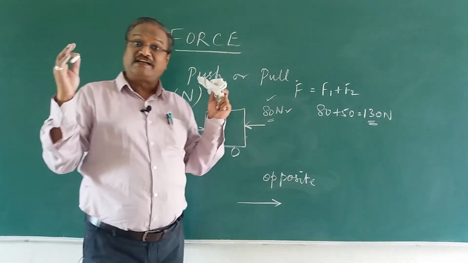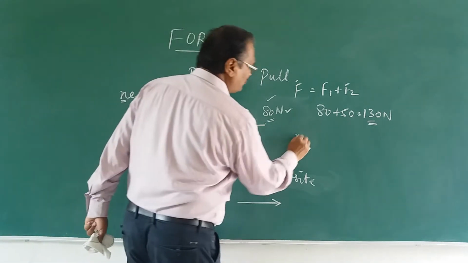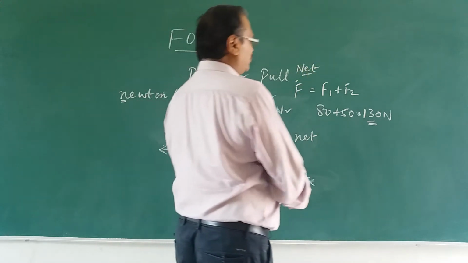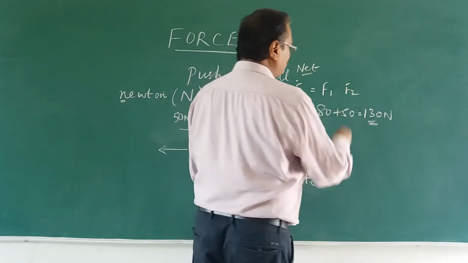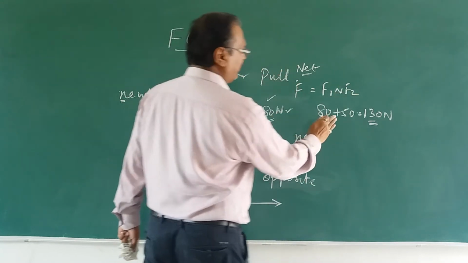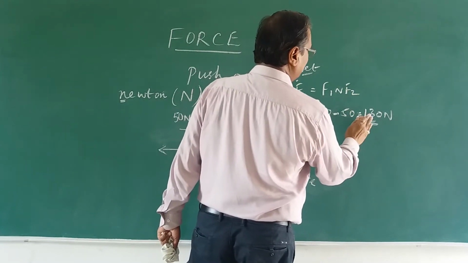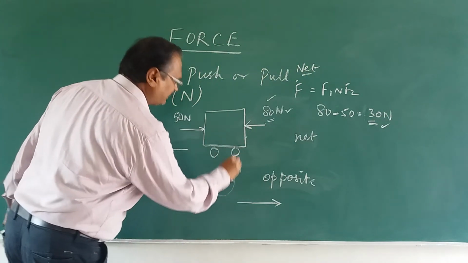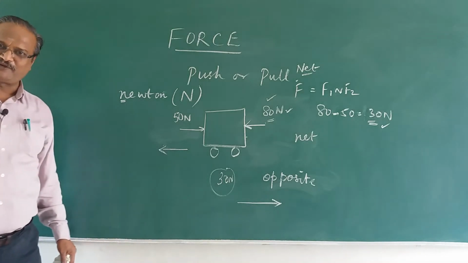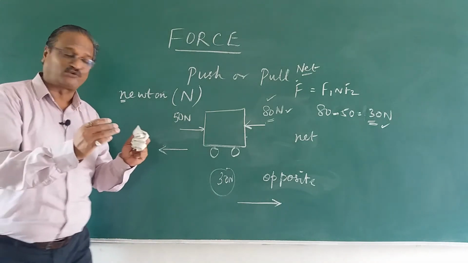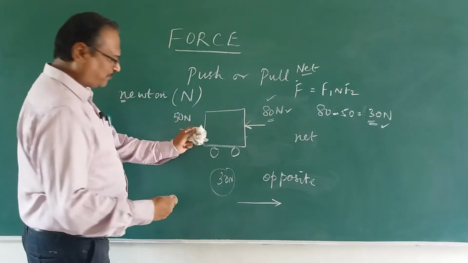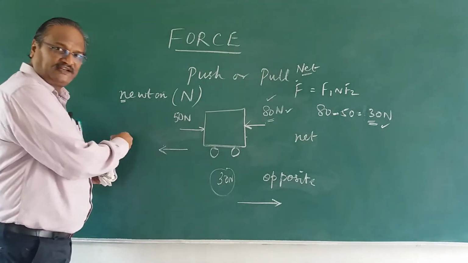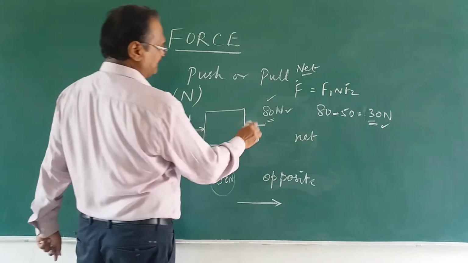But what will be the net force? What is the total force acting? This is called net force. It will be F1 minus F2. F1 is 80, the difference is minus 50, that is 30 Newton. 30 Newton is the net force acting on this body. I hope you understand. Net force is the effective force. One is like this, another is opposite, so naturally the body will move in the direction of the bigger force.